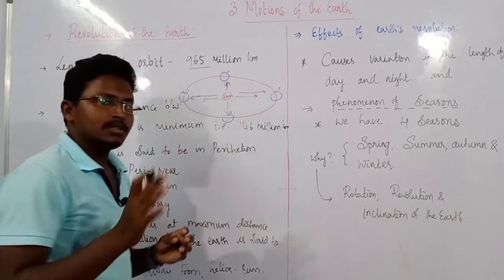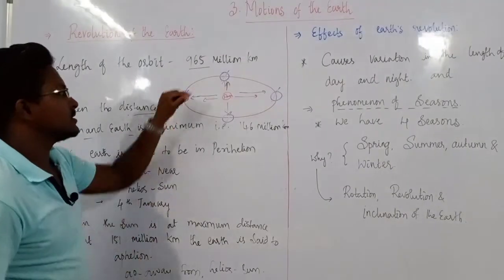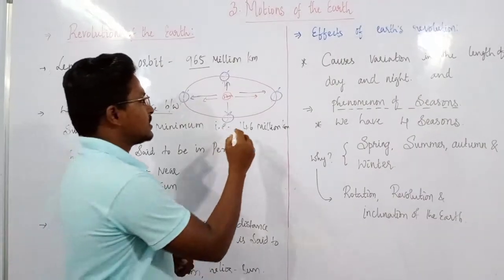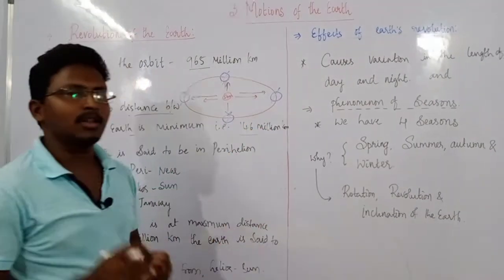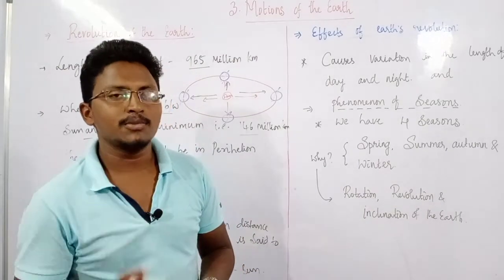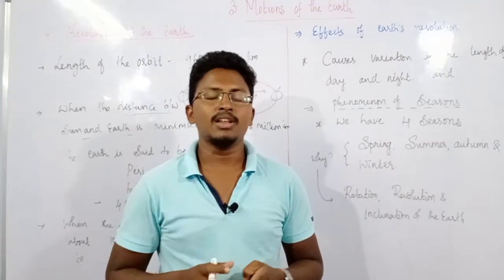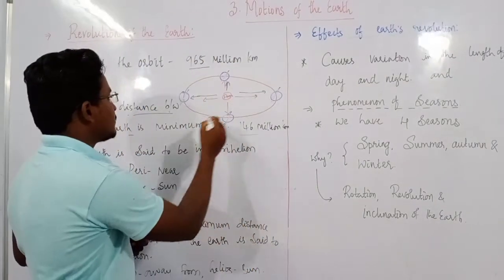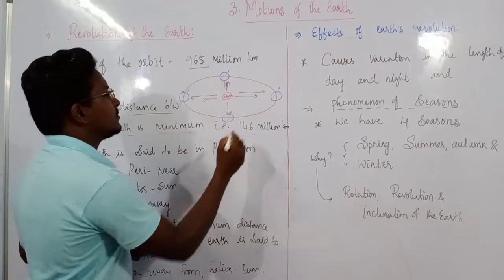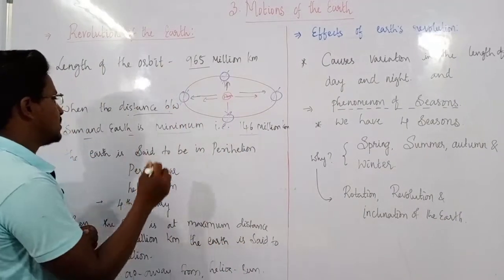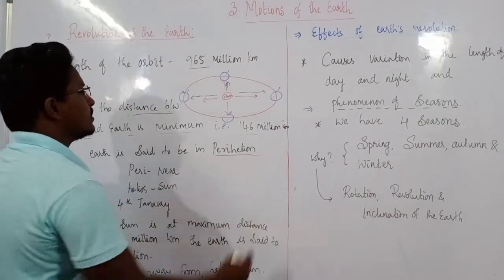When the distance between the sun and earth is minimum, that means when the earth is in this position, approximately the distance will be 146 million kilometers. Usually you all know that the distance between the sun and earth is 150 million kilometers. But sometimes when the distance is minimum, it is around 146 million kilometers, and at this position the earth is said to be at perihelion.